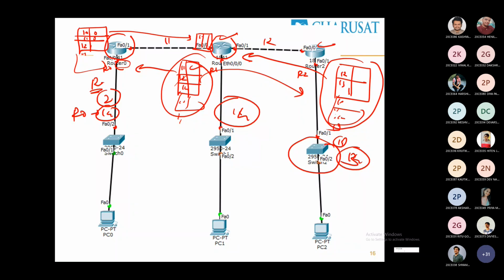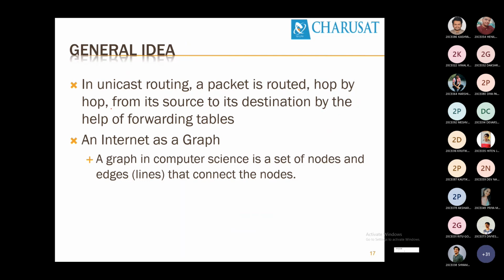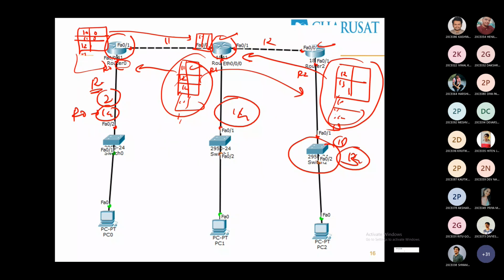In distance vector, distance is not measured in terms of kilometers. It is measured in terms of the number of hops or number of routers coming towards the destination. Is it clear? The next algorithm, the second algorithm, is link state. So the status of the link will be advertised to the whole network.